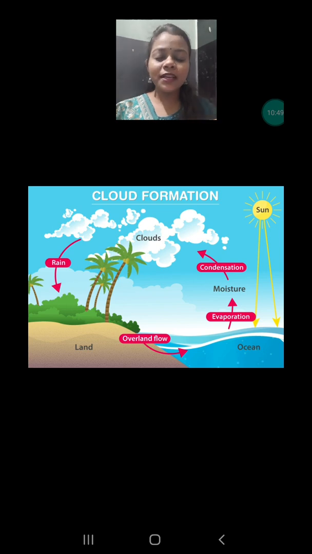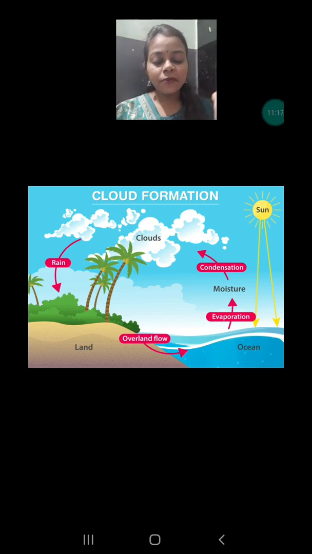Whenever the water is converting into water vapor due to the sun, the evaporation process is happening, and due to evaporation the water vapor rises up, and then it changes into cloud due to the condensation process, because there water vapor is converting into water droplets, and all the water droplets combine together and become very heavy.